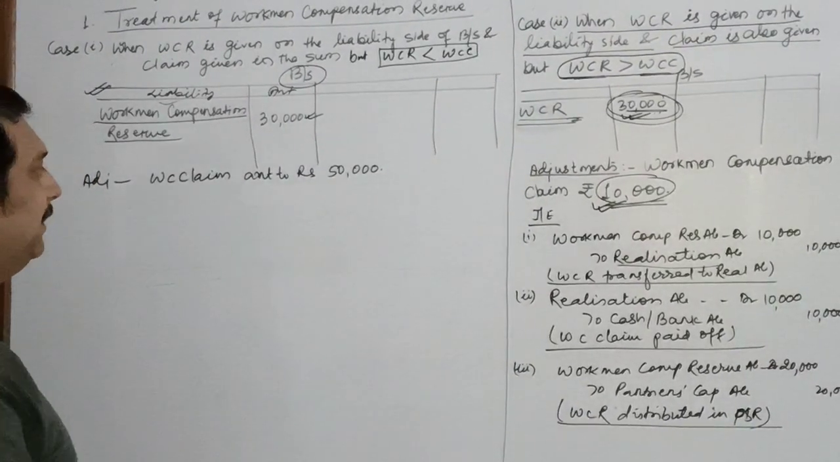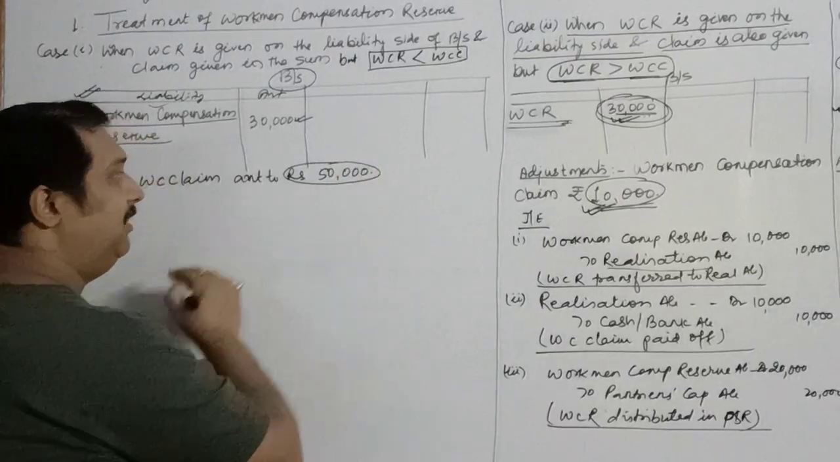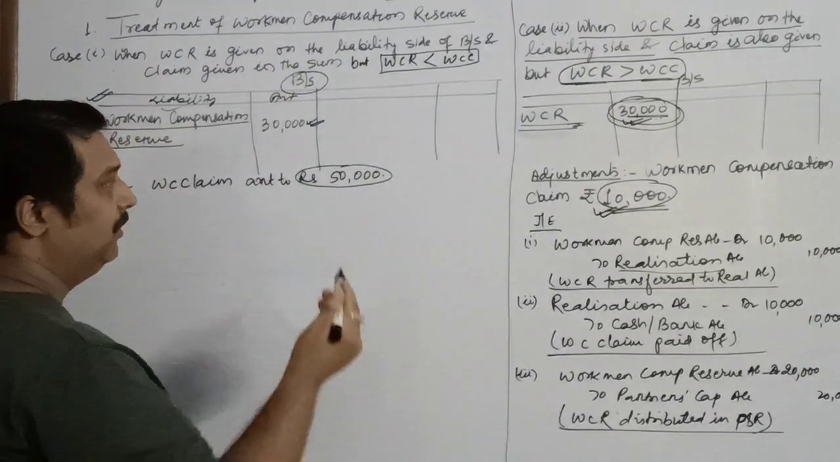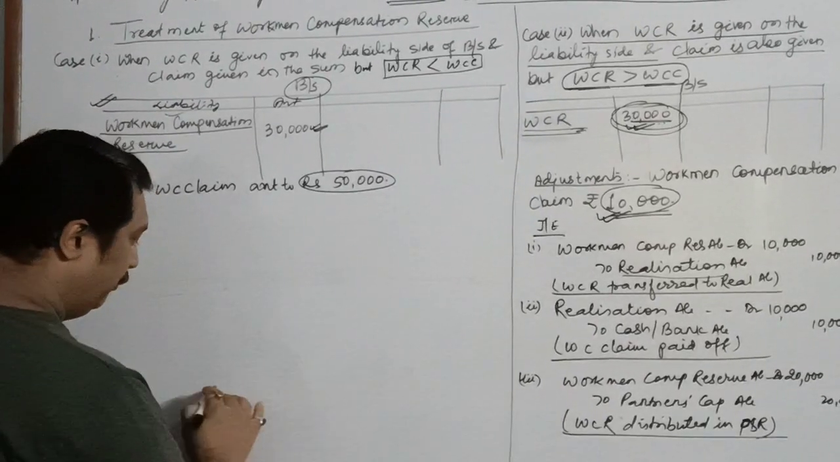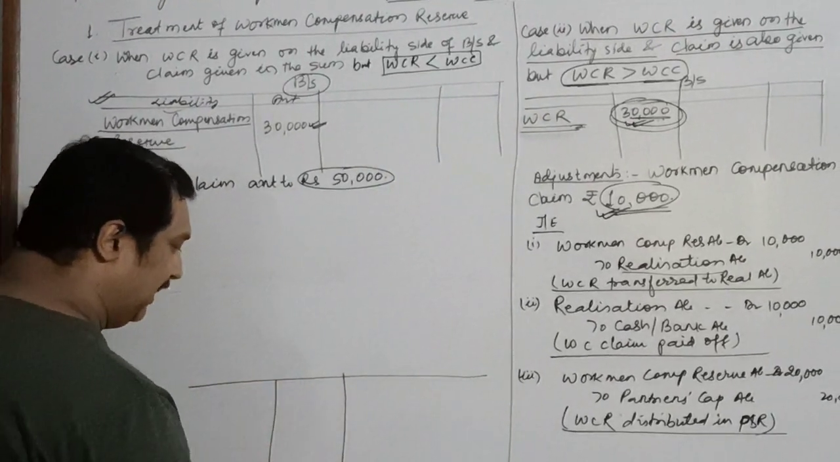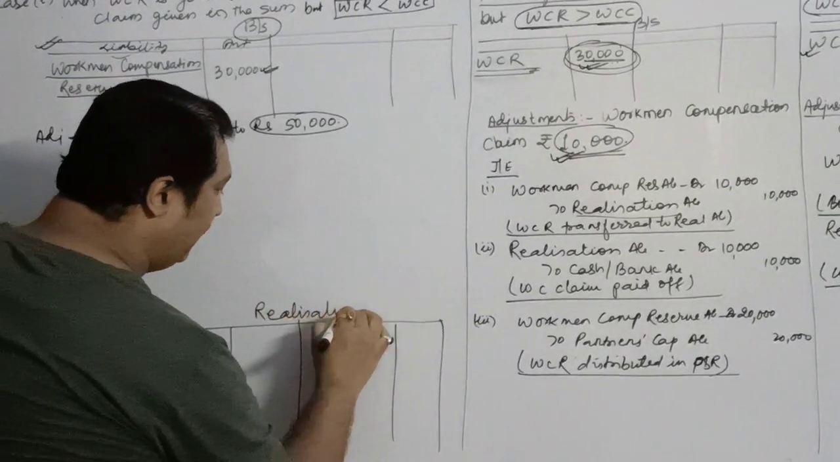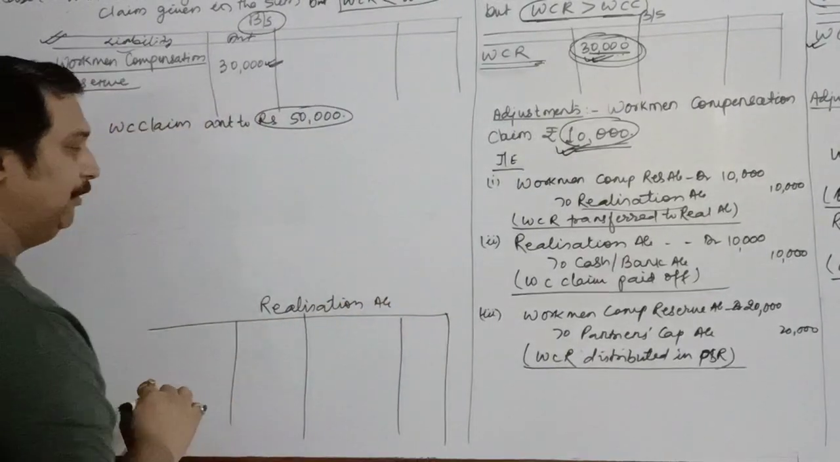Once again the same concept. How much claim are you supposed to pay? 50,000. How much reserve do you have? 30,000. So if you prepare the realization account, I want to tell you first of all, through the realization account, what will you do?